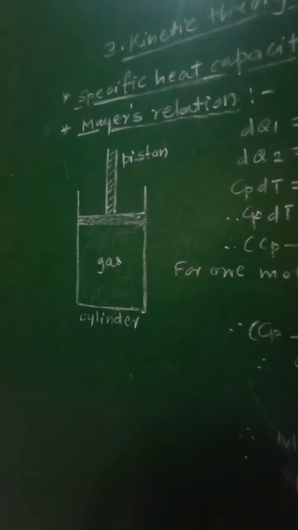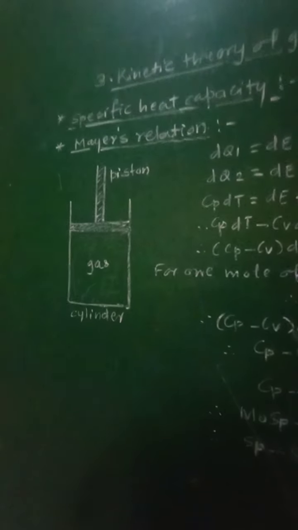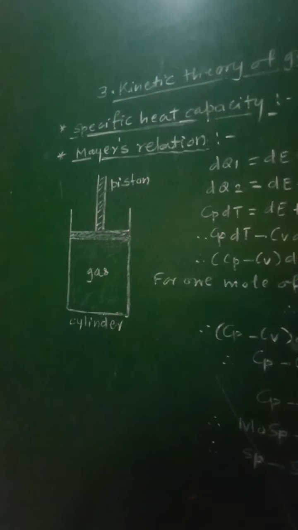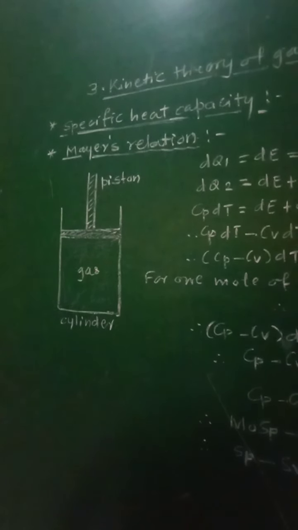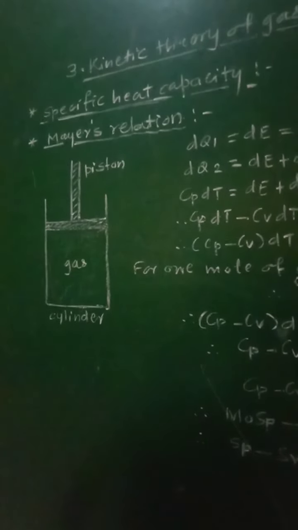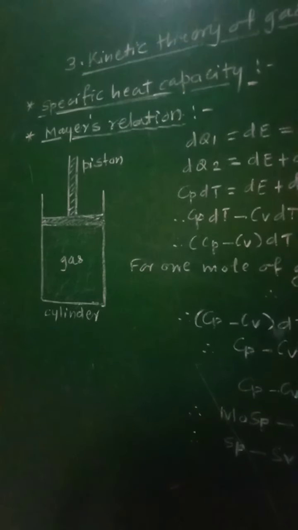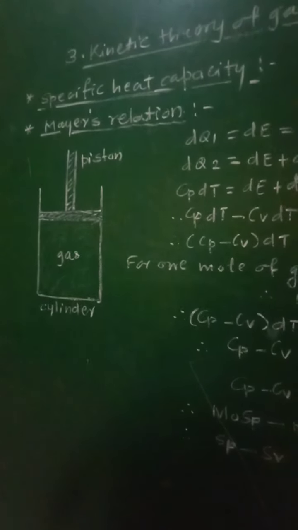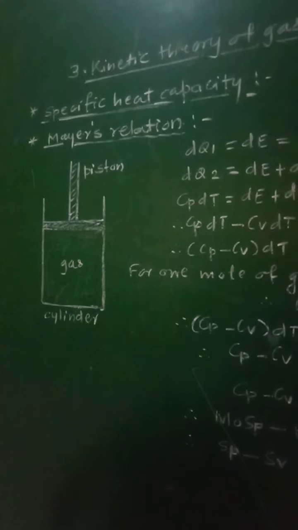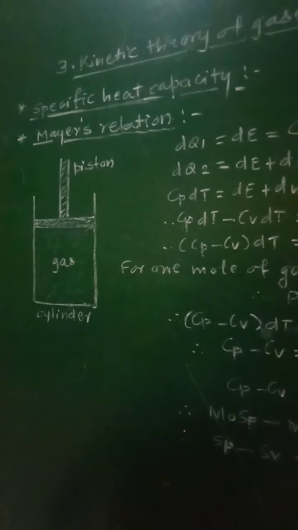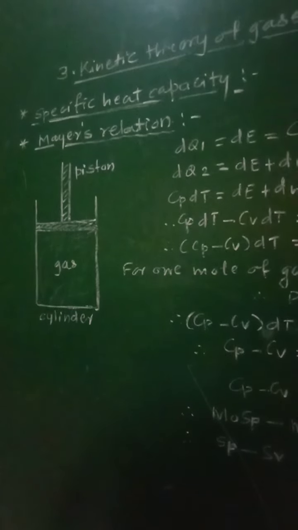Now let P, V and T be the initial values of pressure, volume and temperature of that gas. Now we can heat the gas by two different ways, that is keeping its volume constant as well as keeping its pressure constant. Let us consider when that gas is heated, keeping its volume constant.